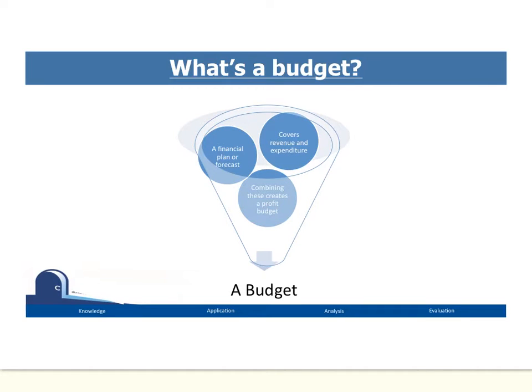When we combine these two together, because we know that total revenue minus total costs gives us profit, we can also create a budget for what we think our profit might be for any given time period. And that's basically what a budget is. So if you needed to give a definition in an exam, you could just tell the examiner that a budget is a financial plan or forecast.